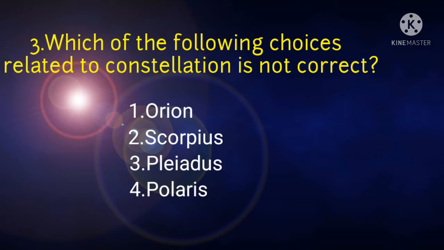Which of the following choices related to constellations is not correct? Number 1, Orion. Number 2, Scorpius. Number 3, Pleiades. Number 4, Polaris. Orion, Scorpius, Pleiades, all these three are examples of constellations. But Polaris is a pole star. So Polaris is the correct answer.